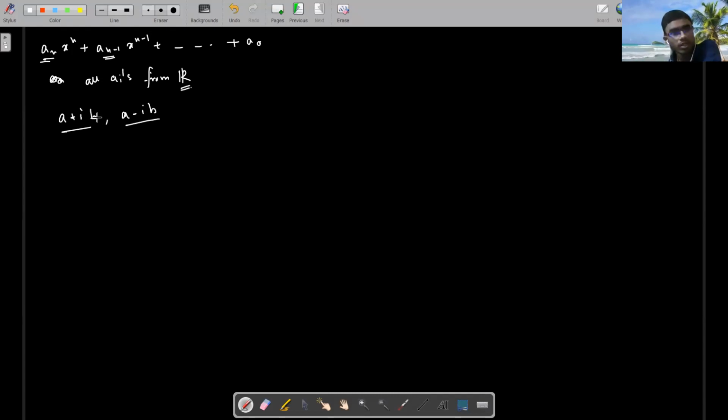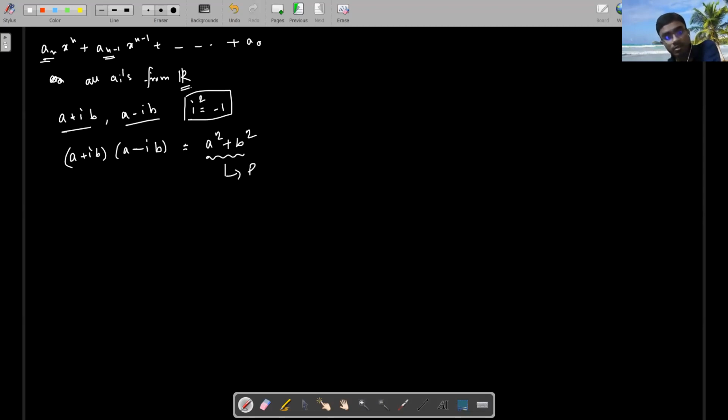Why is this important and how does this help? It helps because when we multiply a plus ib and a minus ib, just observe that the product of two complex numbers is not necessarily complex, where i square equals minus 1. When you take the product of the two conjugate roots, it is basically a square plus b square. There is no involvement of i, which means it's a real number.